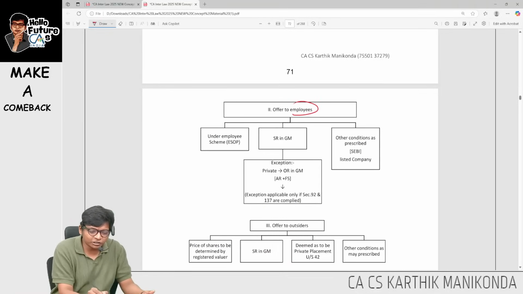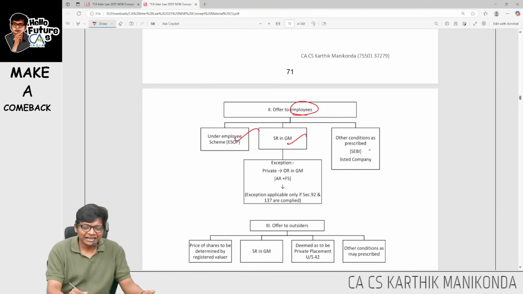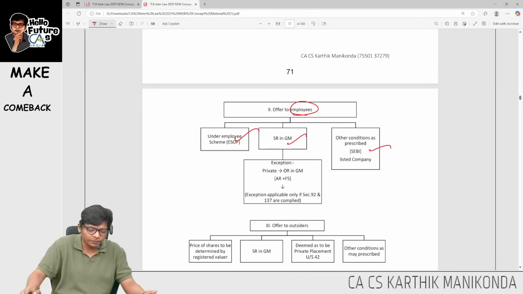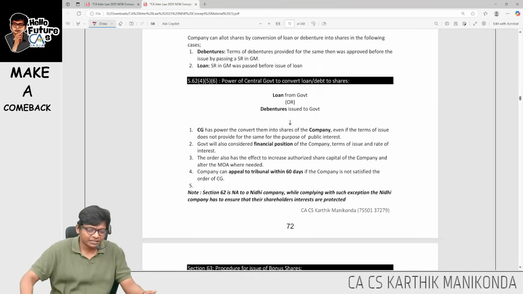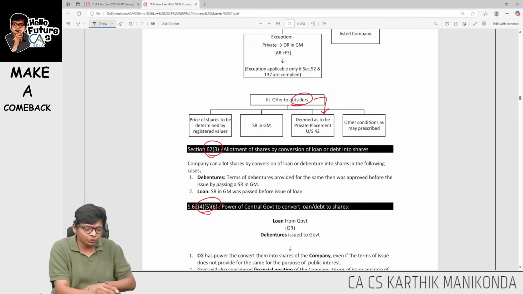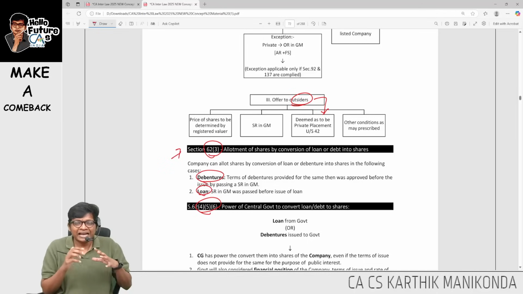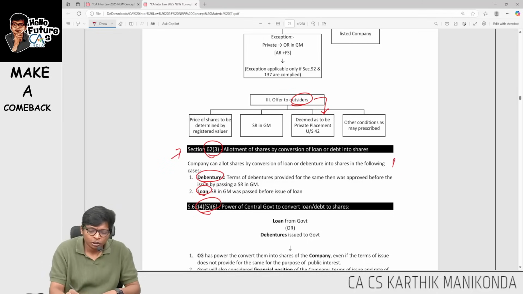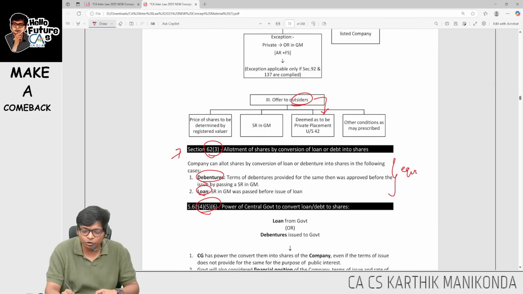Next, if you're making rights to employees, I can make it under an ESOP plan. You have to pass SR, and for listed companies other procedures should be followed. Outsiders means DMAT, just like a private placement. Here two important sub points I want to discuss: 62 subsection 3 and 62 subsection 4, 5, 6. 62 subsection 3 is a case where the company has issued debentures or loan, and we have not repaid the debentures or loan. So such debentures or loan will be converted into equity.